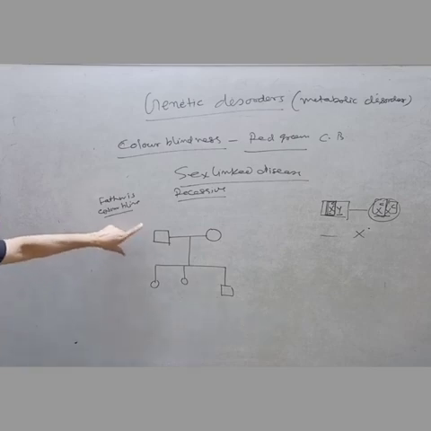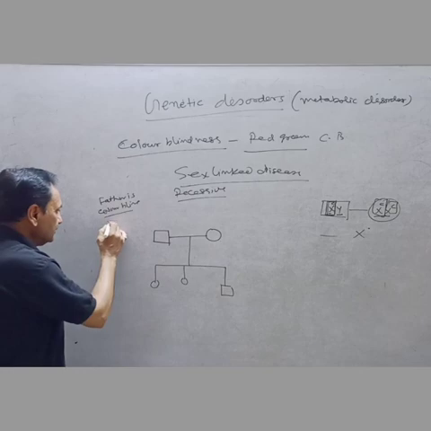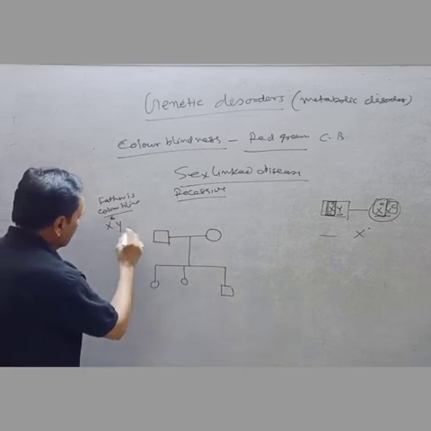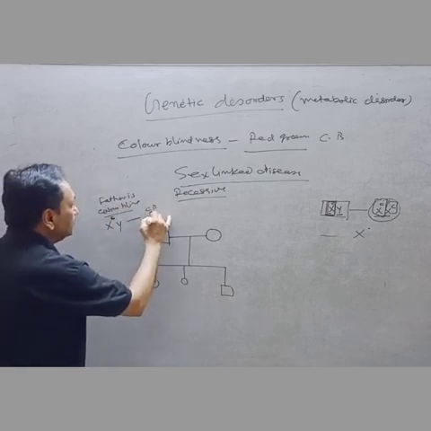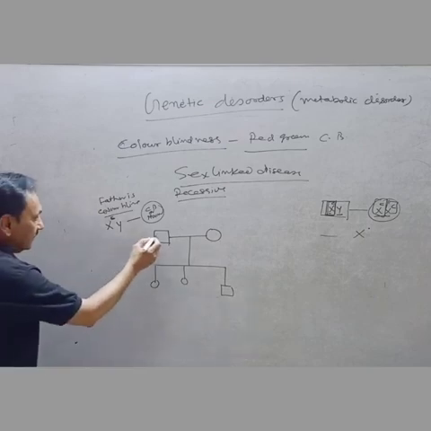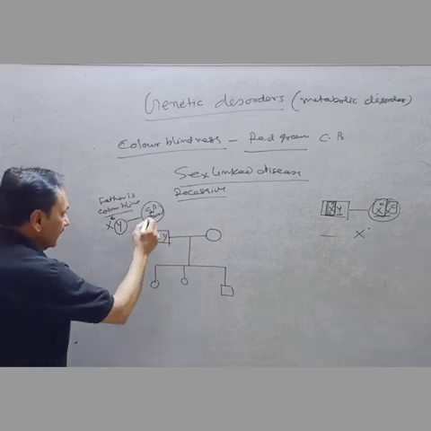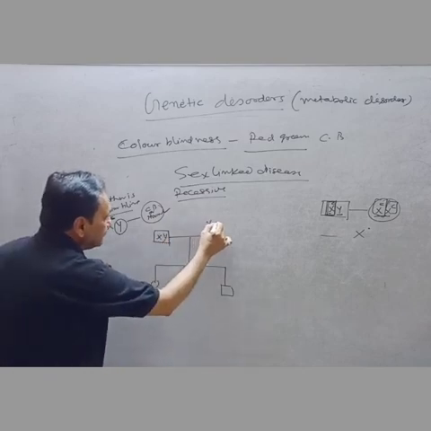The male has a colorblind father, so he carries the colorblind X from his father, and the son is due to the Y. If the mother is normal, the other X will come from her, and then XX.